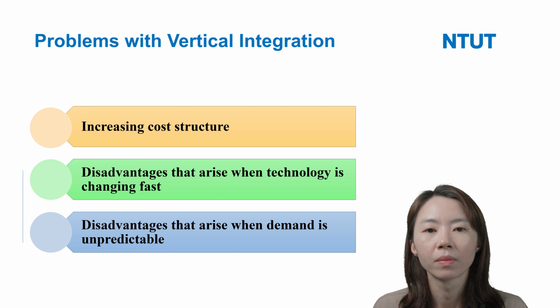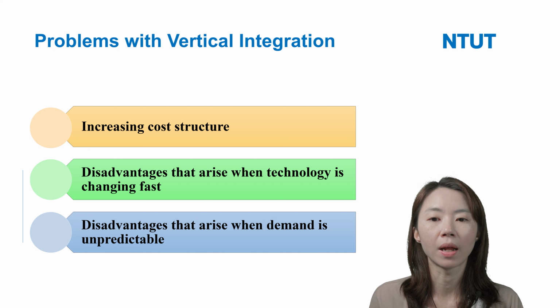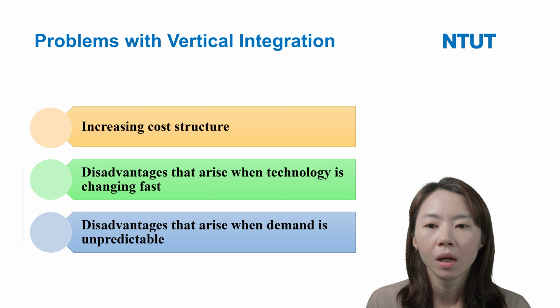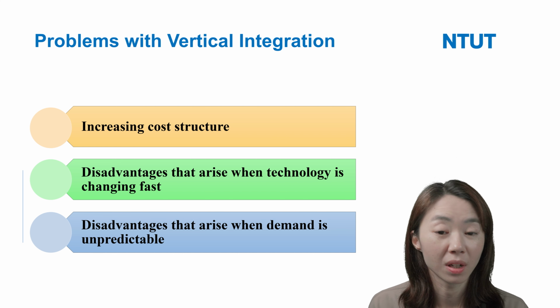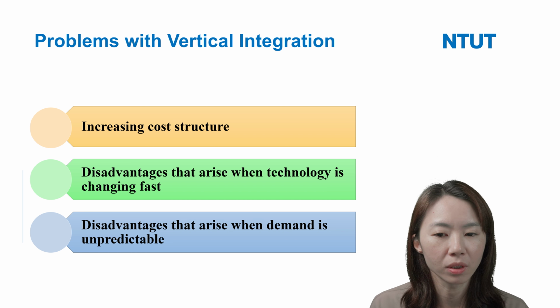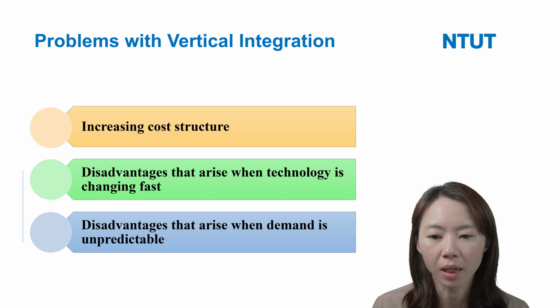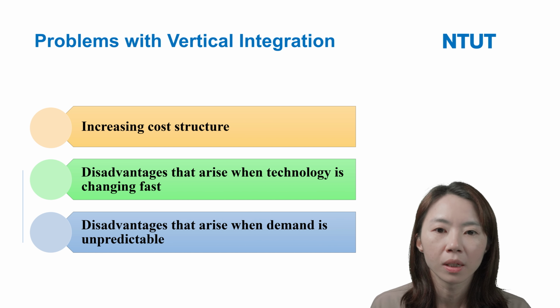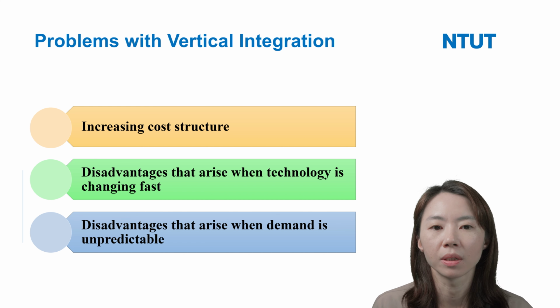And of course, vertical integration also has its problems and disadvantages. Sometimes vertical integration may make the firm increase its cost structure. The disadvantages arise when the technology is changing fast, and when the demand is also changing fast and unpredictable. Later we will talk about the problems with vertical integration.